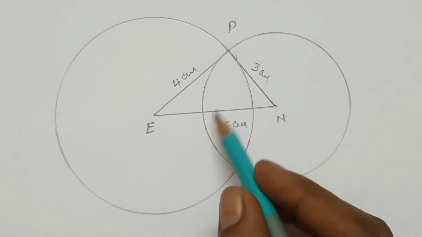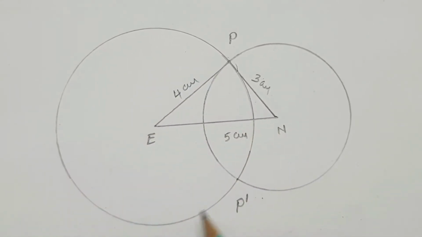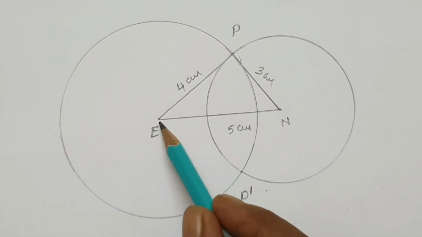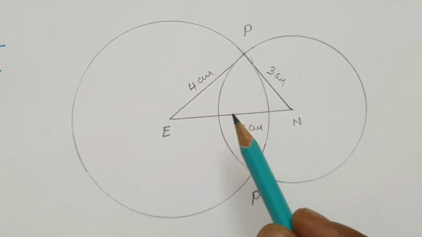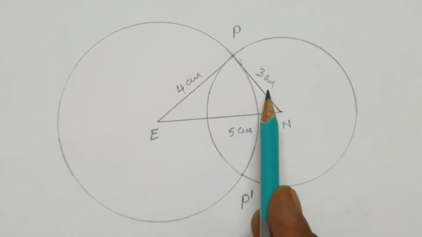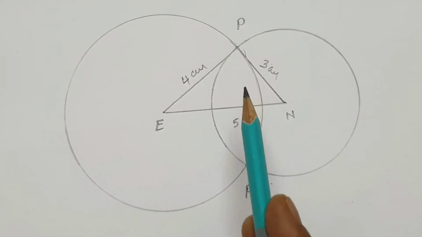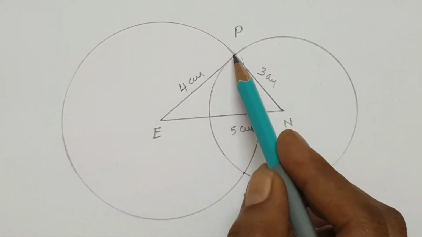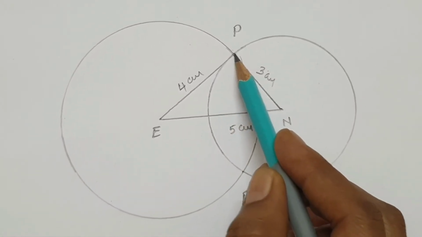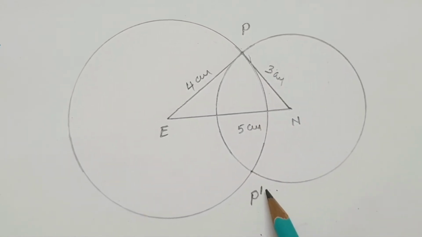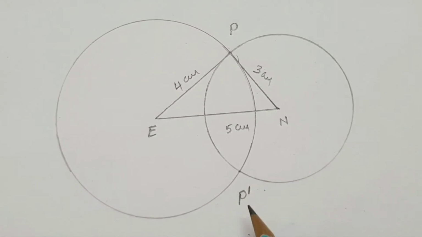Now draw 2 circles at E and N with 4 centimeters and 3 centimeters as radius, so that they meet at 2 points, P and P dash.